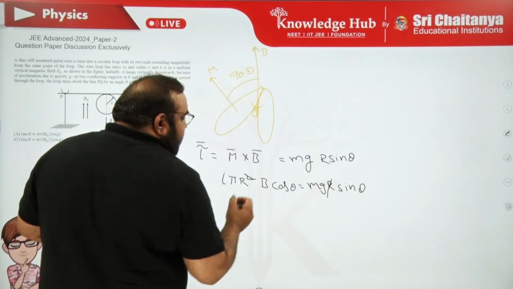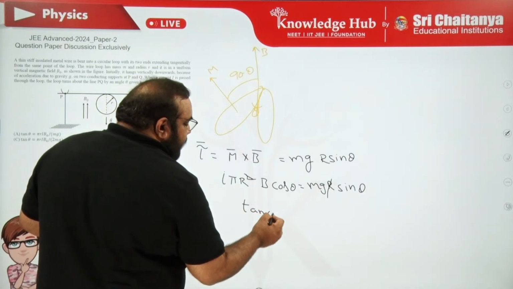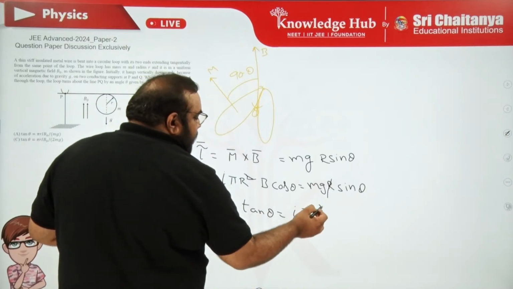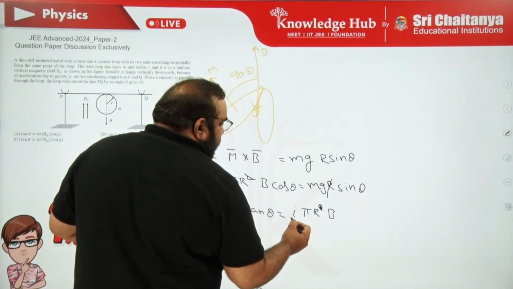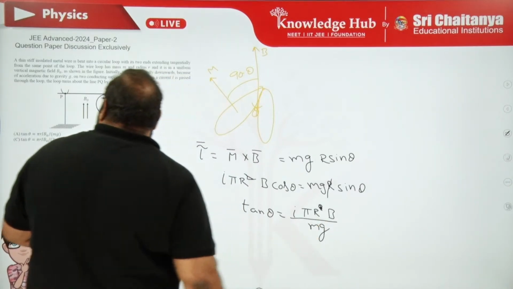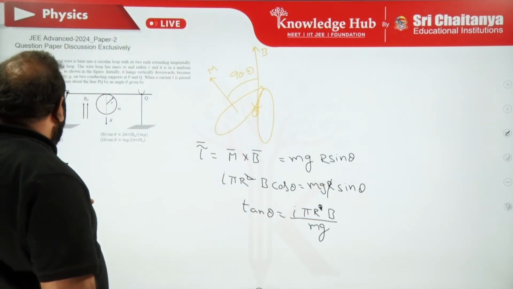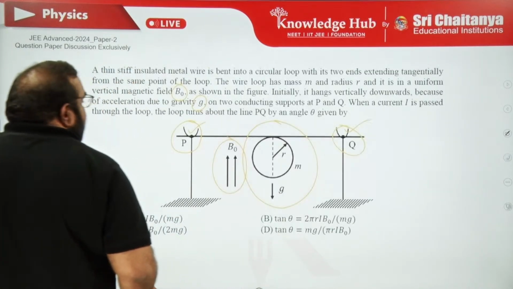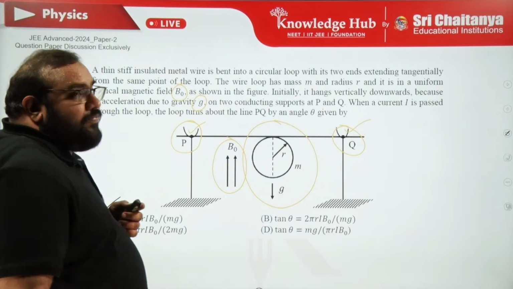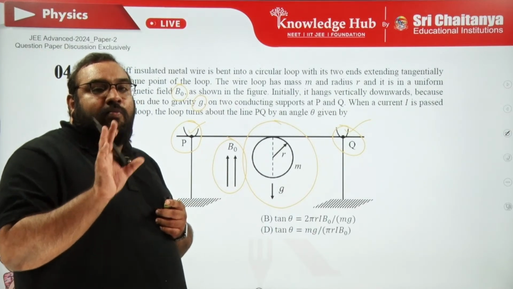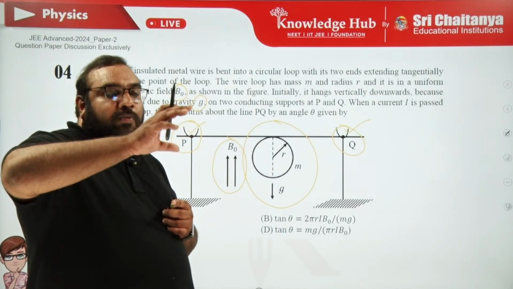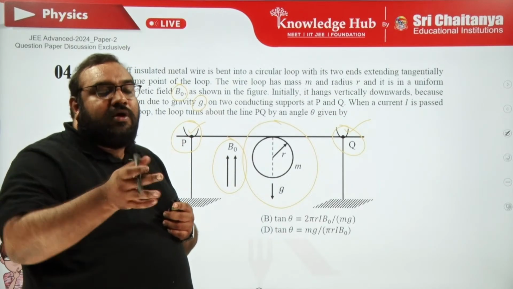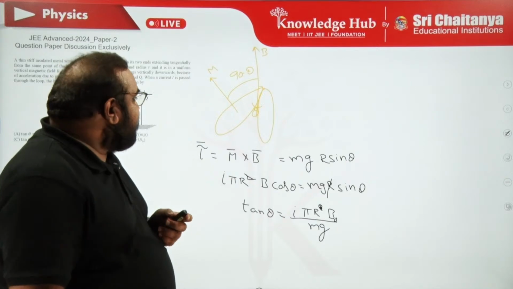Both sides r get cancelled. So from this, tan theta is equal to I pi r square, pi r into B upon mg. Okay, tan theta is equal to pi r I B naught upon mg, which is nothing but the first option. Clear, guys? Simple logic here. Torque due to the magnetic moment gives the supporting torque for rotation. Torque due to the weight gives the opposing torque for rotation. Just apply the rotational equilibrium condition.